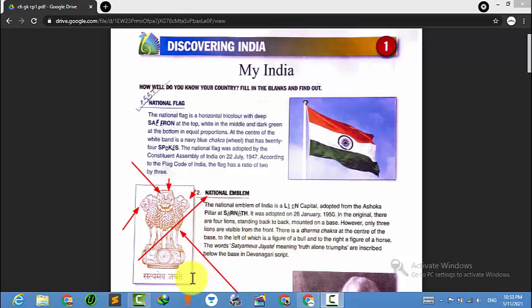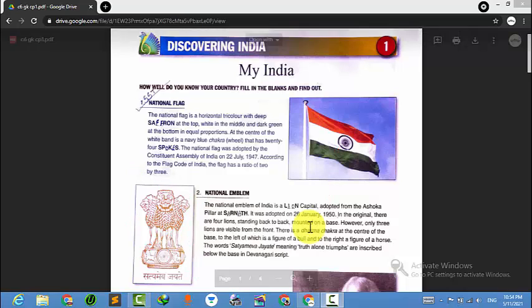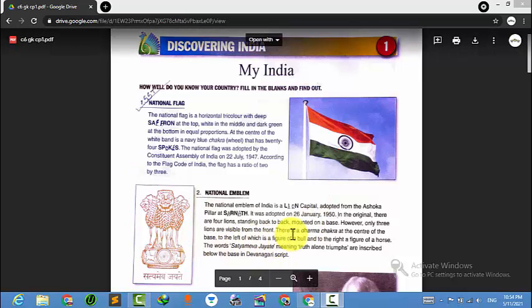There is a Dharma Chakra at the center of the base. To the left of the Dharma Chakra there is a figure of a bull, and to the right there is a horse.